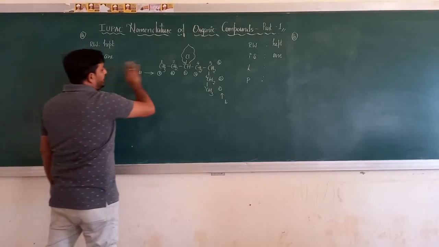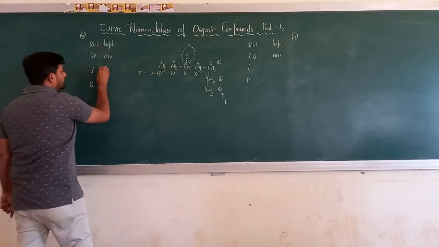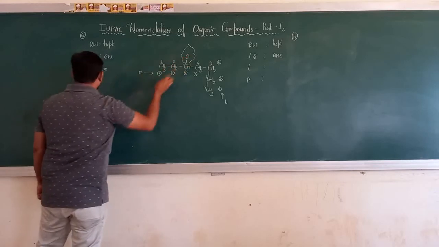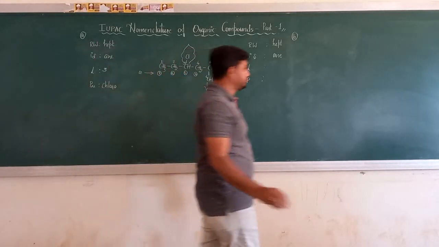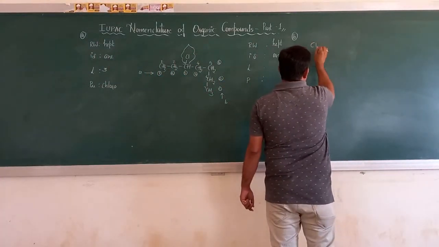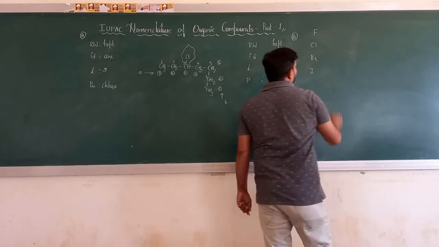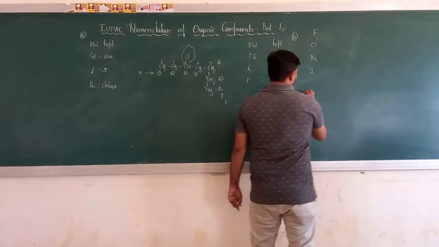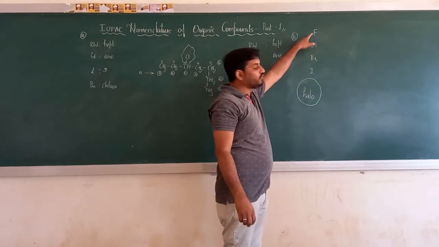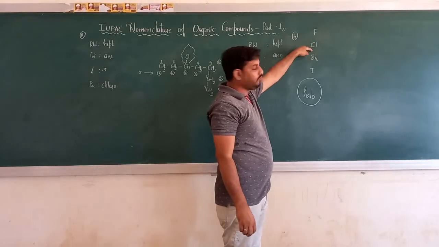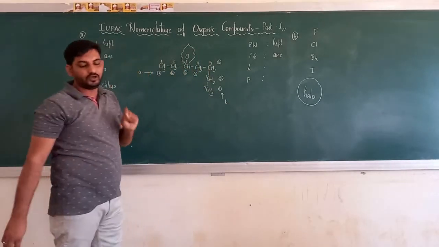When I am naming from end A, the locant is 3, and the prefix is chlorine, which becomes chloro. Guys, remember here: whenever there are halogens, we may have chlorine, bromine, fluorine or iodine. Fluorine becomes fluoro, chlorine becomes chloro, bromine becomes bromo, iodine becomes iodo.